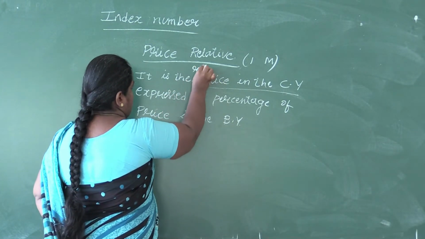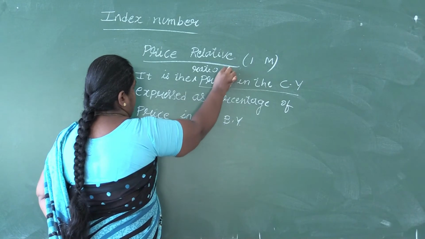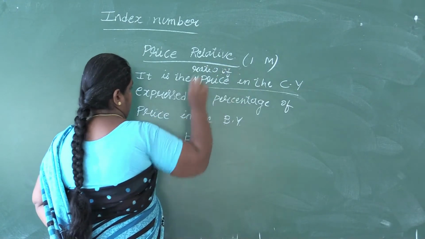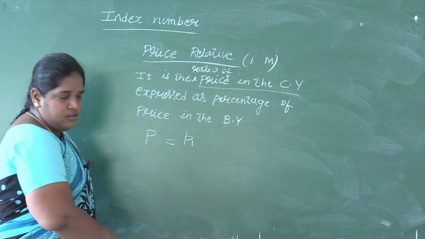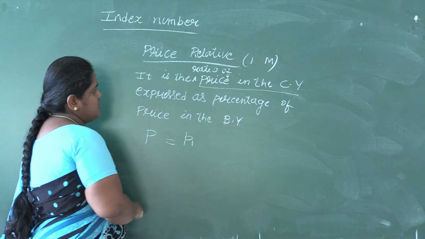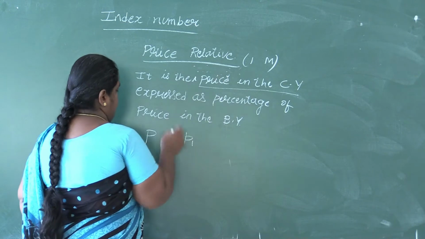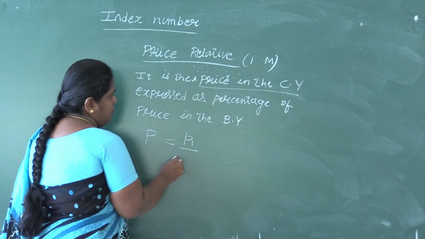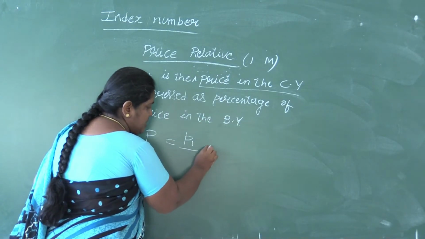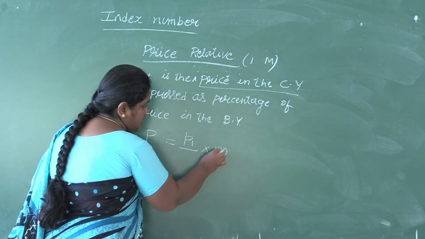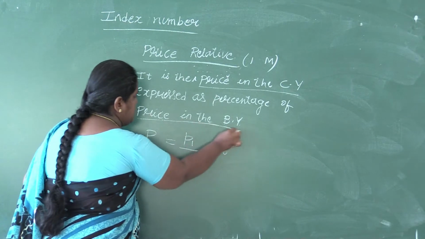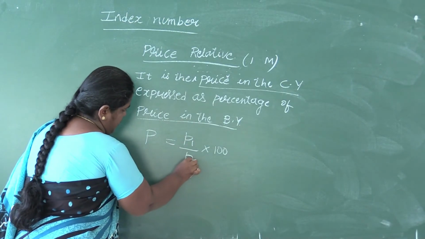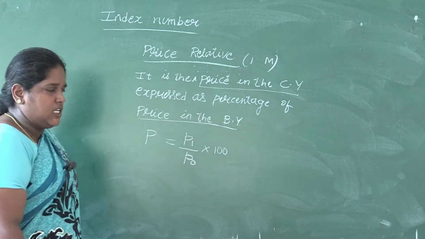It is the ratio of the price in the current year, P1, expressed as a percentage, so into 100, to the price in the base year, whose symbol is P0.